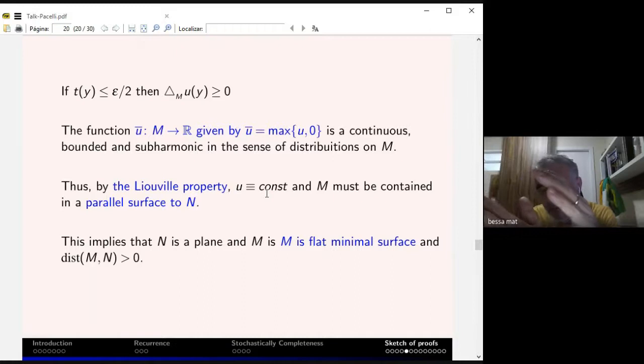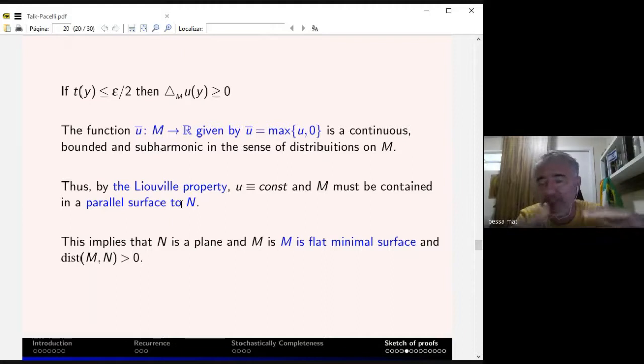So M is parallel to a plane, but M is not necessarily complete. So I say this is a parallel minimal surface, but it's not complete. Maybe just a parallel flat surface at a positive distance. So that's the sketch of the proof in the case of the embedded situation.